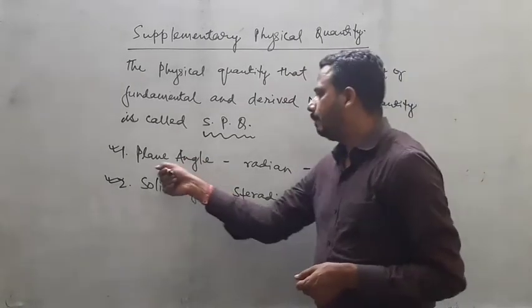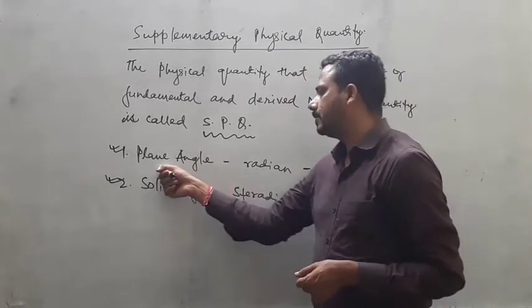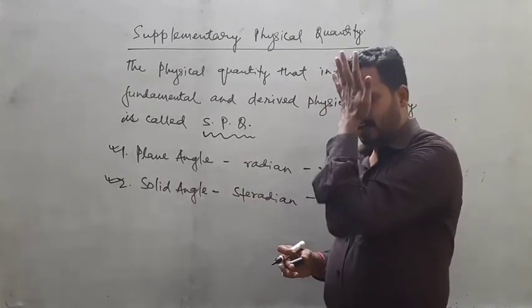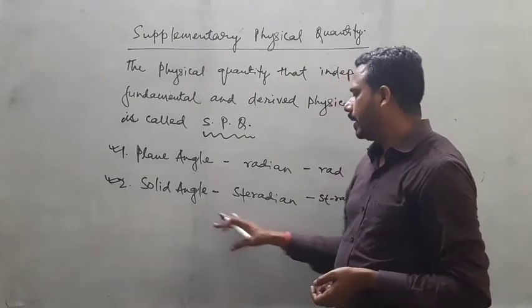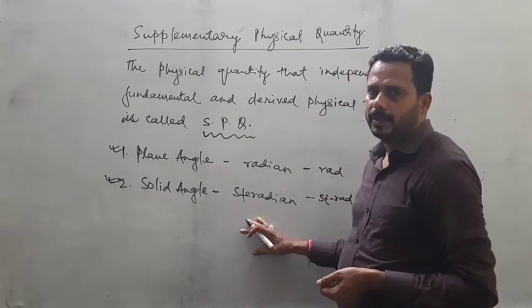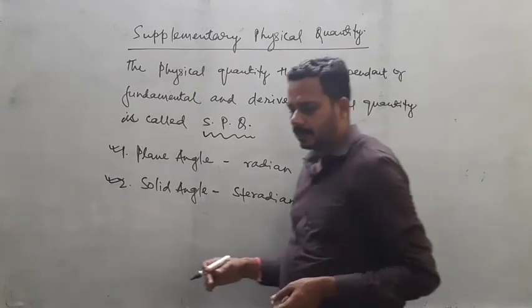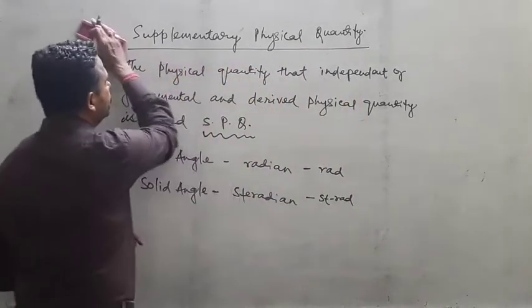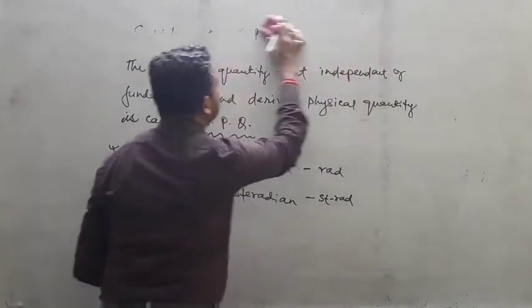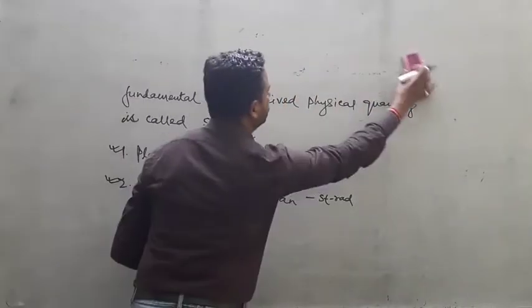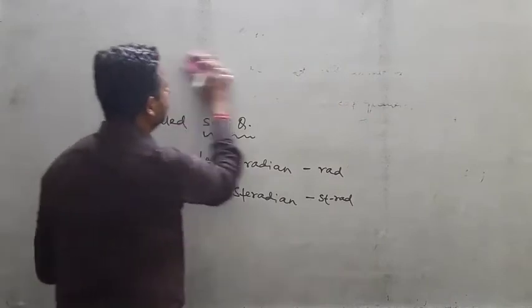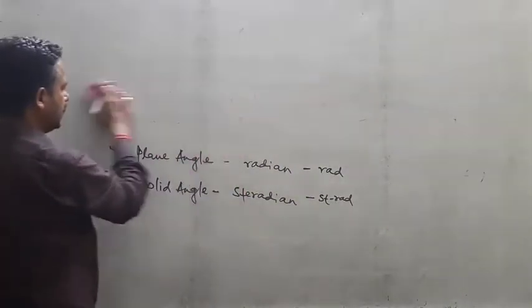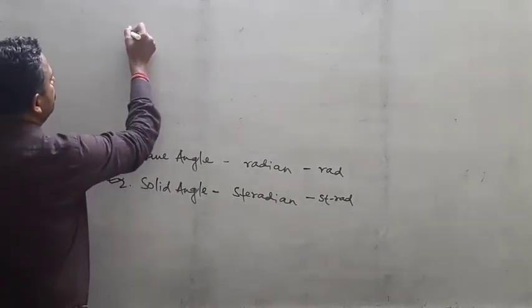So basically plane angle is a two-dimensional quantity and solid angle is a three-dimensional quantity. So let it be explained. Plane angle.